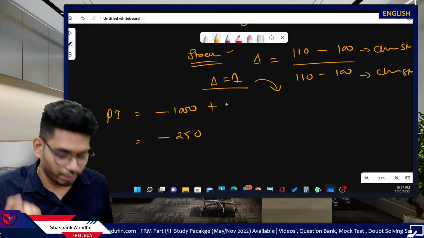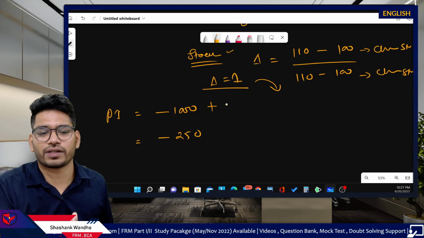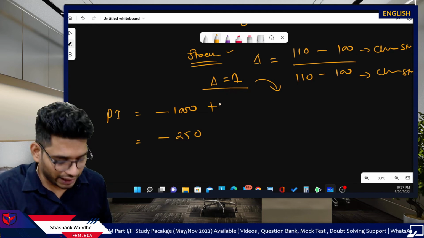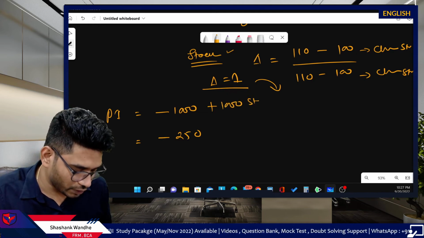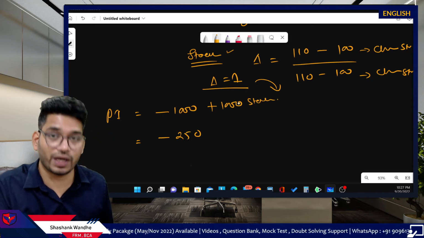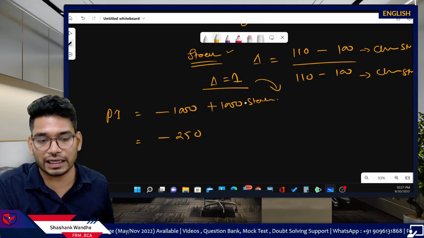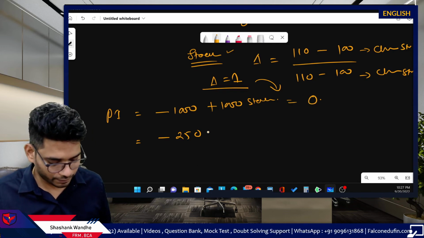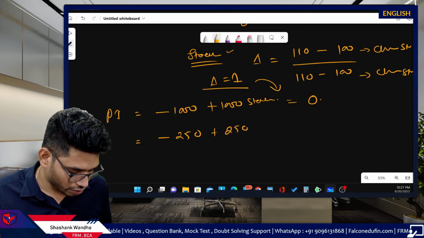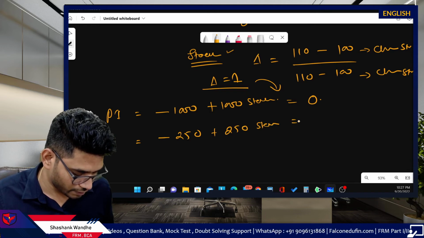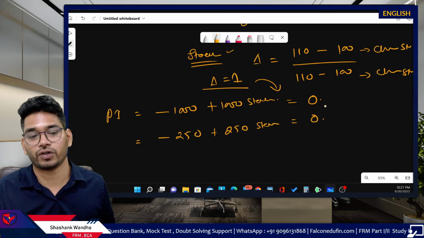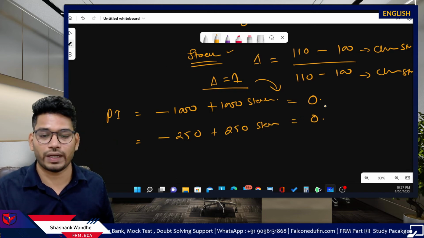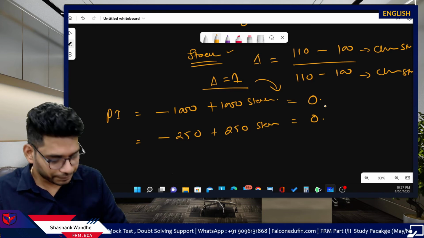So here, because we already know the stock has a positive delta of 1, we have to simply take a position in 1000 stocks, which will bring positive 1000 delta with itself, and it will make the portfolio delta neutral. For the second, 250 stocks, and it will make the portfolio delta neutral like this. Very simple and straightforward. Okay.